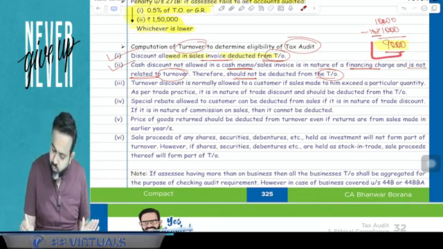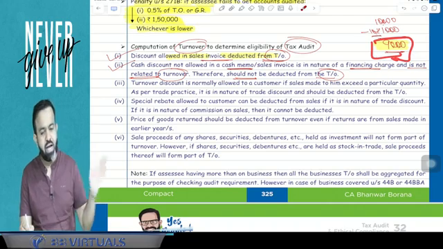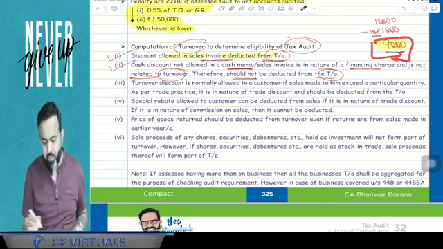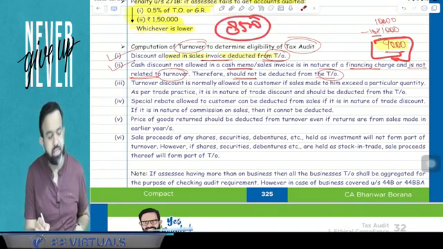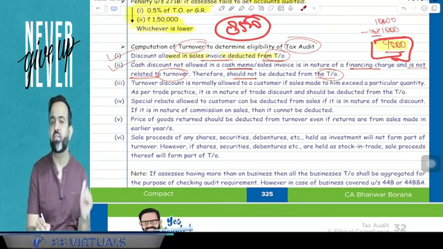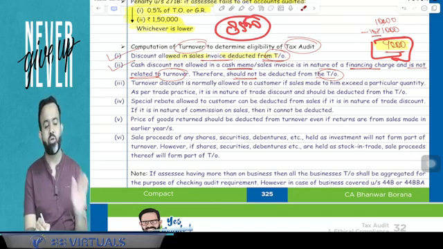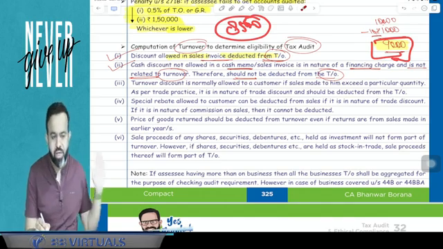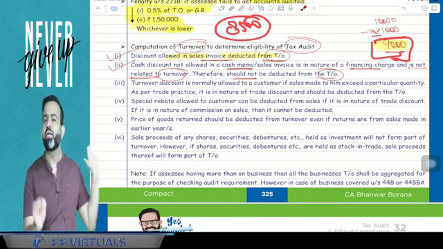But here guys, in an invoice it is mentioned 9,000. After 2-3 months, suppose you receive the payment, at that time you receive only 8,500. So 500 discount is given. So it will be treated as your financing charges. You can debit it to your P&L account, but it is not reduced from the turnover.